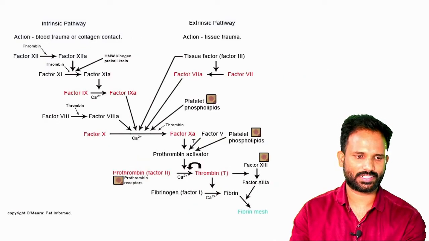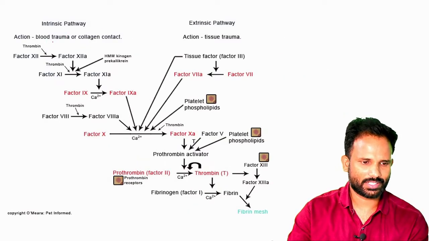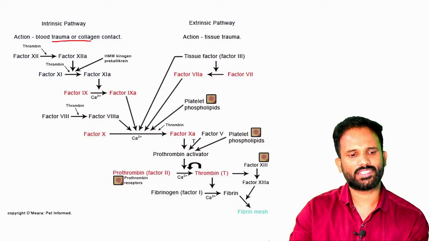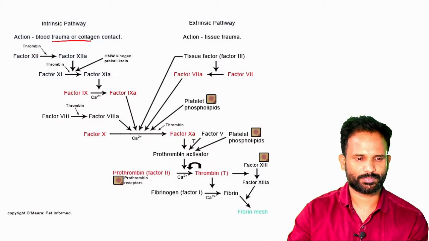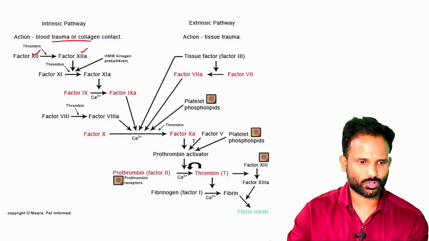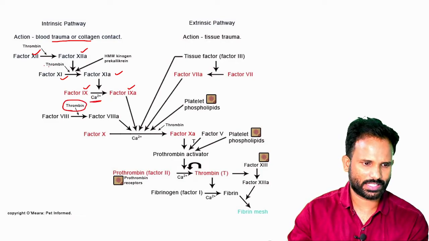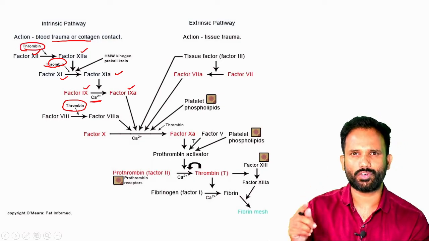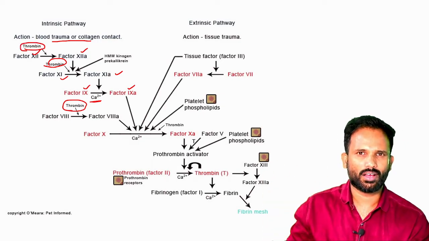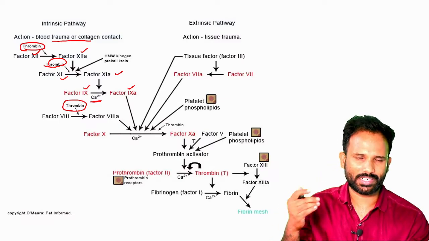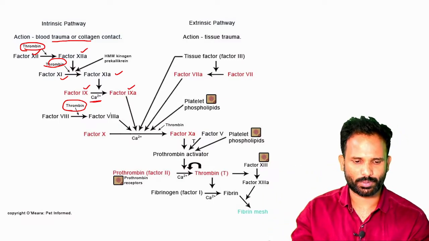I can show that in the diagram. Whenever there is a blood vessel injury or collagen exposure, 12 is converted to 12A, and that acts over 11 to 11A, and 9 to 9A, and calcium acts as a factor. You can see thrombin here, so that's a positive feedback mechanism. Once the thrombin forms, it can catalyze all the steps previous to it, or it can activate itself, prothrombin to thrombin. You can see that here also.